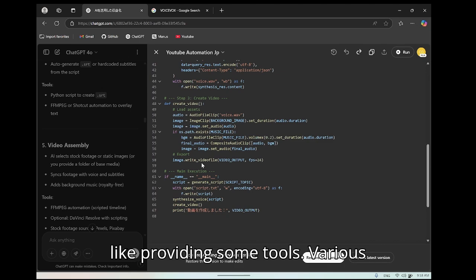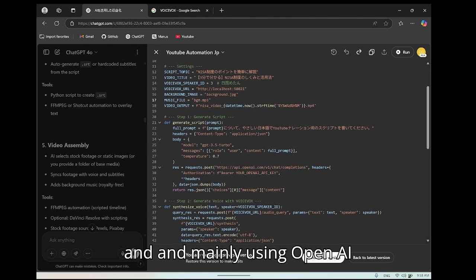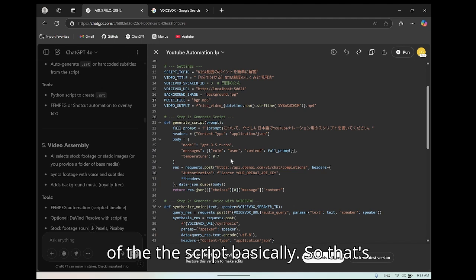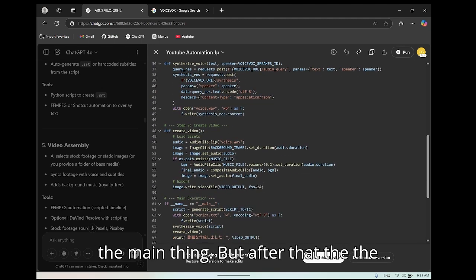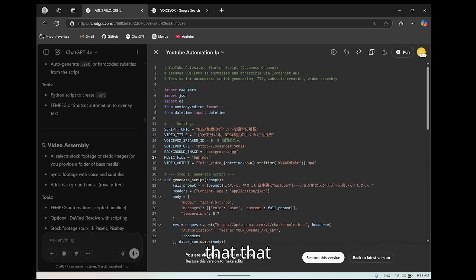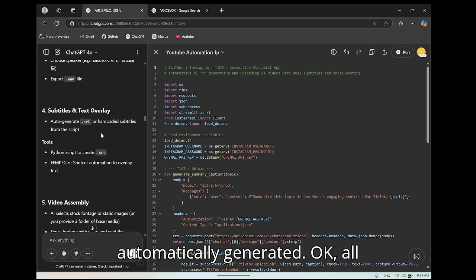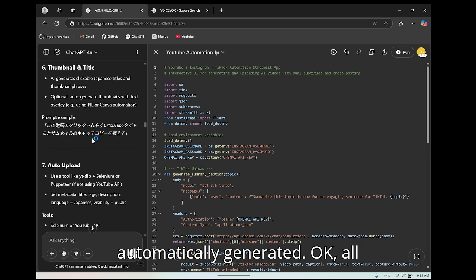It's just providing various tools, mainly using OpenAI for the generation of the script. That's the main thing, but after that, the remaining content is not automatically generated. Okay.